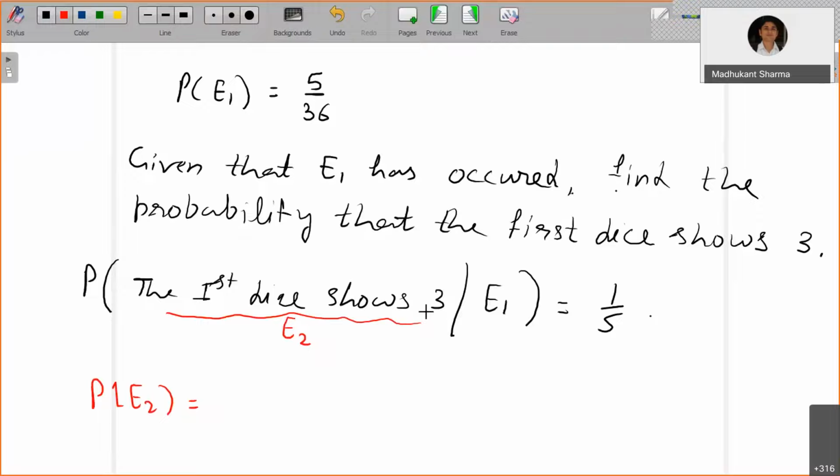The first dice shows 3. So there are how many pairs starting with 3: 3,1; 3,2; and so on up to 3,6. So E2 is the event starting with 3, so that is 6 by 36, which is 1 by 6.